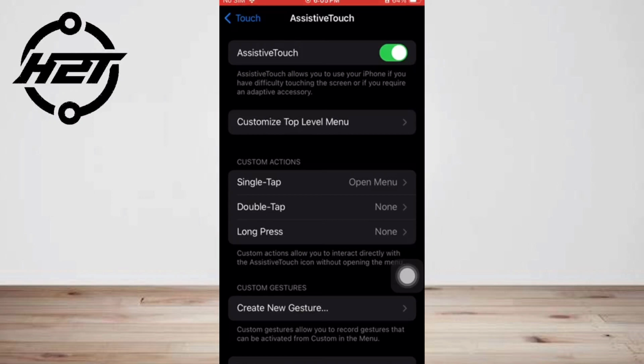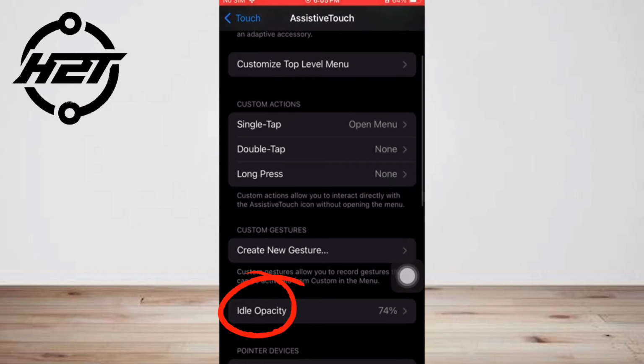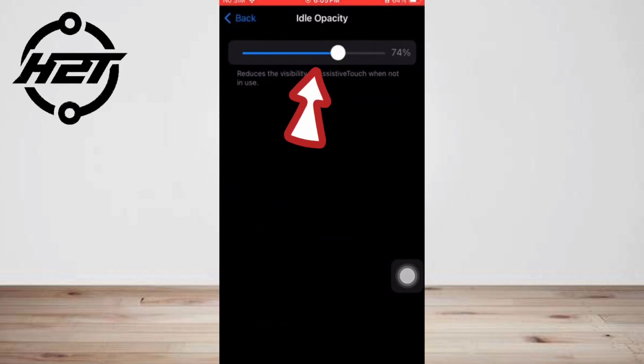You can change the opacity of your home button to make it lighter or darker. On the Assistive Touch settings screen, tap Idle Opacity and drag the slider to make the button darker or lighter.